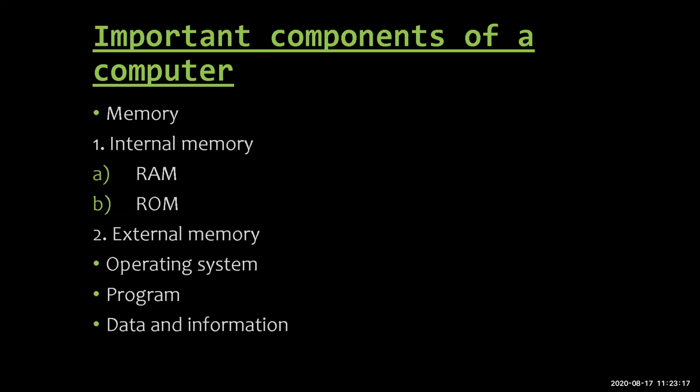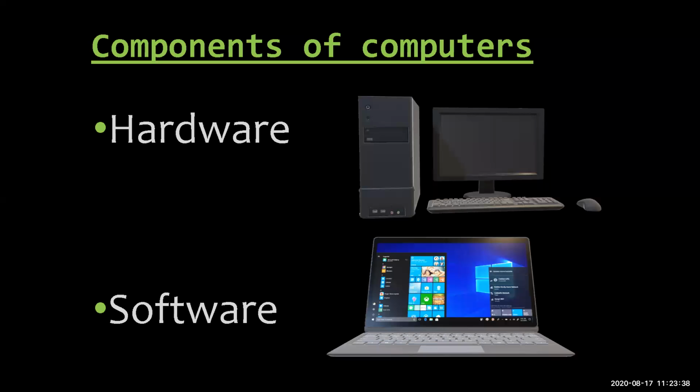What is an operating system? It is the communication between the computer and the person who is using it. And program is whatever command we are giving to the computer. What are data and information? Whatever raw content we have is data. Then there are hardware and software. Hardware are all the mechanical and electrical parts of the computer. And software is whatever command we are giving or whatever output we are getting.